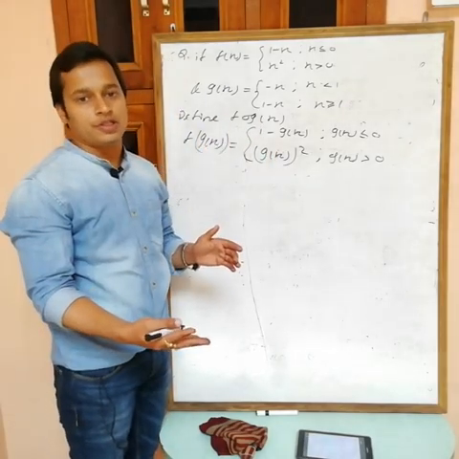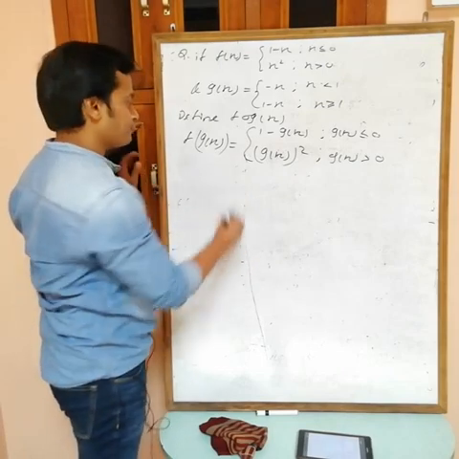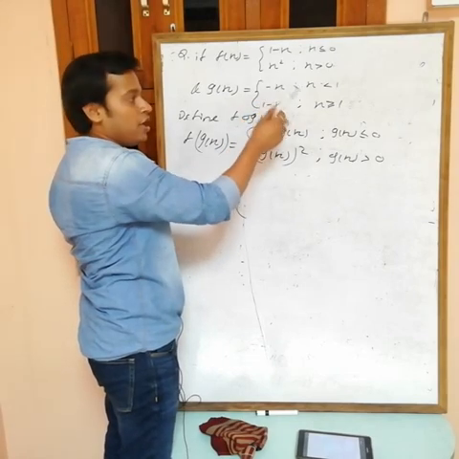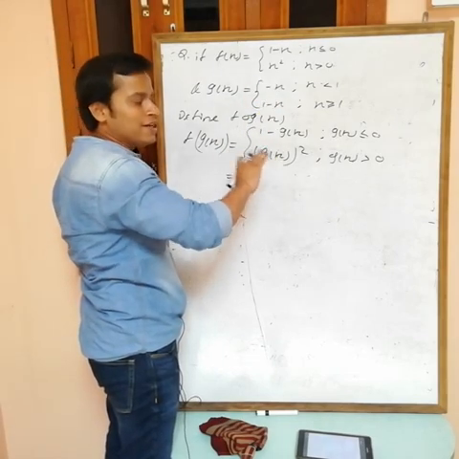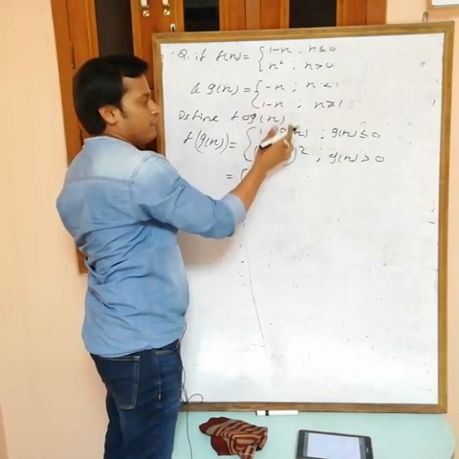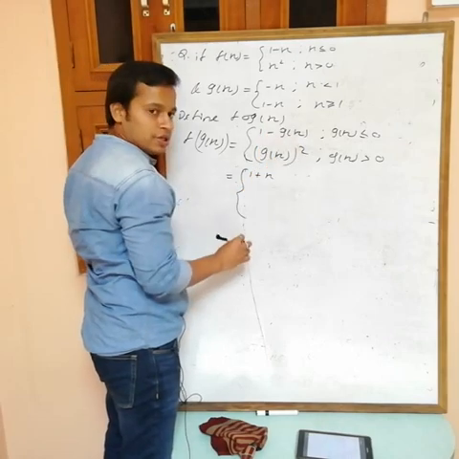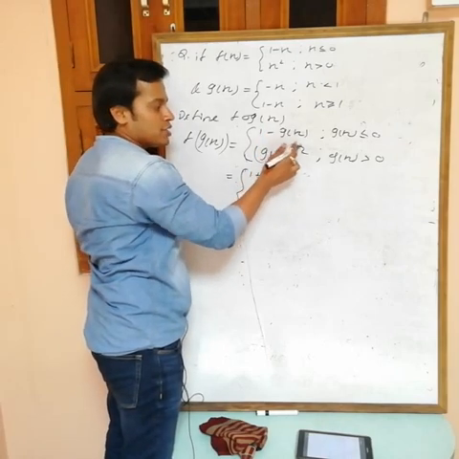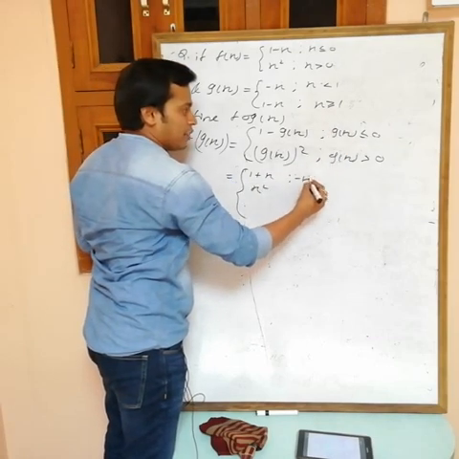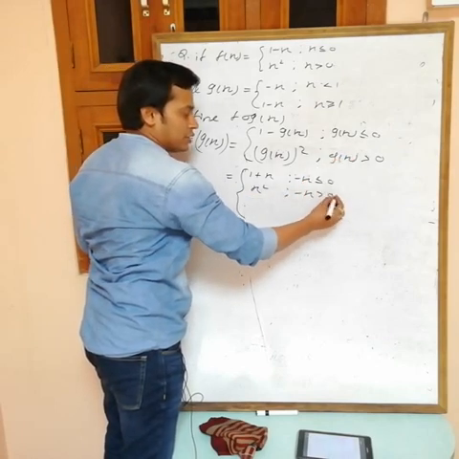Now put the value of g(x). Again, we have 2 values of g(x) now, so I have to put both. First I am putting the value of g(x) as minus x. At every place replace g(x) with minus x. If you are replacing with minus x, what are we getting? 1 minus minus x, 1 plus x. If you put minus x square, what are we getting? x square. Put minus x, then minus x less than or equal to 0. Put minus x greater than 0.